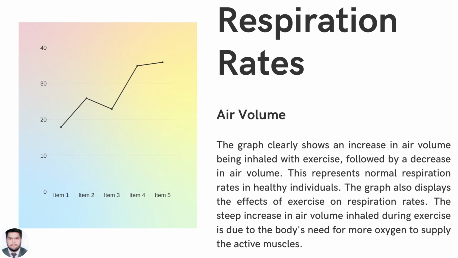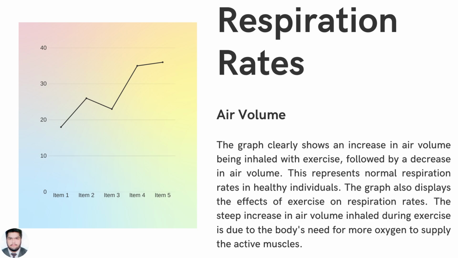Respiration rates, air volume. The graph clearly shows an increase in air volume being inhaled with exercise, followed by a decrease in air volume. This represents normal respiration rates in healthy individuals.